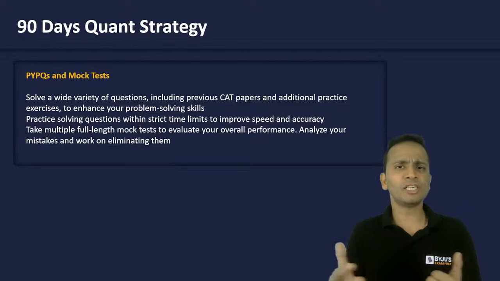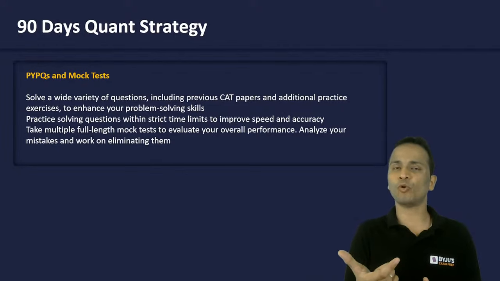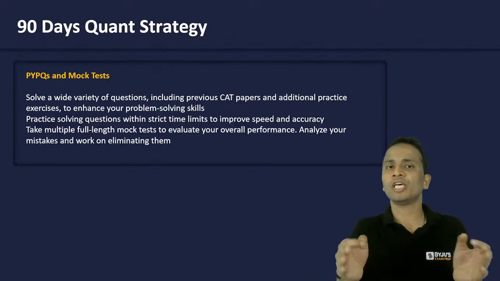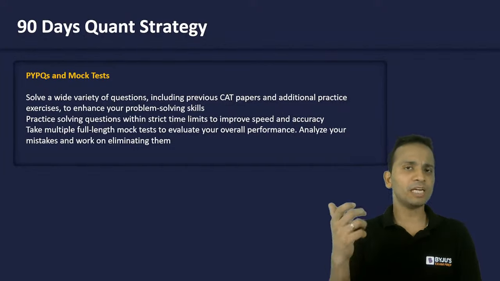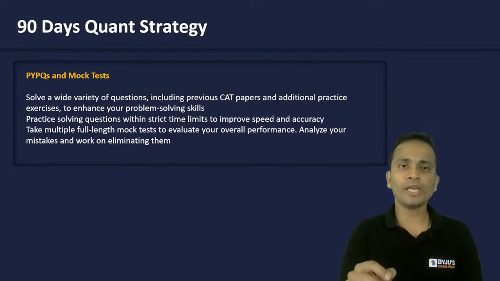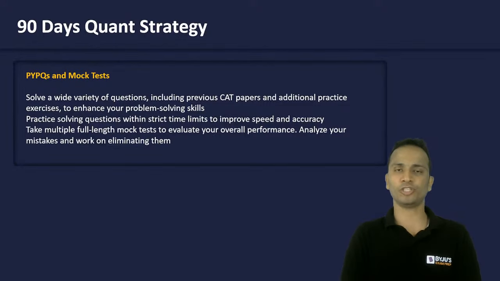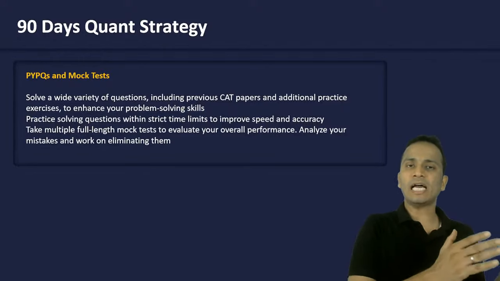CAT में हमें 40 minutes मिलते हैं QA section में. Why not we attempt a sectional test of quant having 22 questions in 35 minutes? ओके, सो 35 मिनट्स में अगर अटेम्प्ट करोगे, so that will help you in doing a proper selection of questions, right? Okay, so this is the plan for all the students who have already started earlier.